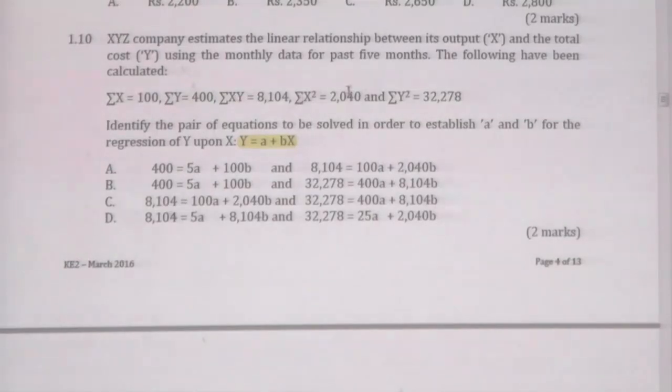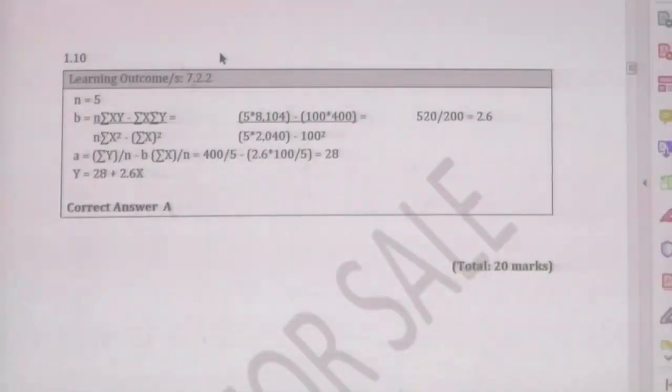Here sigma x squared is 2040, right? And minus sigma x squared, sigma x is 100, squared is 100 squared, right? Here you have been given 5 into 8,104 minus 100 into 400, divided by 5 into 2040 minus 100 squared. That is for B, right?